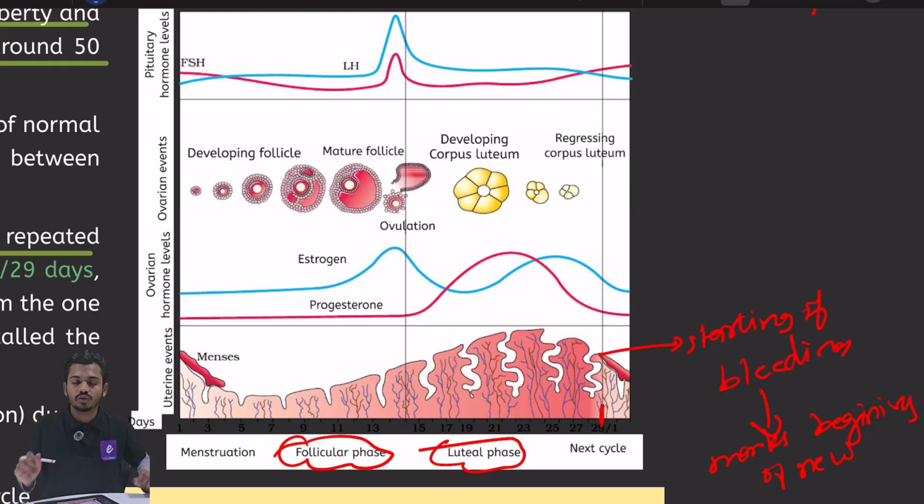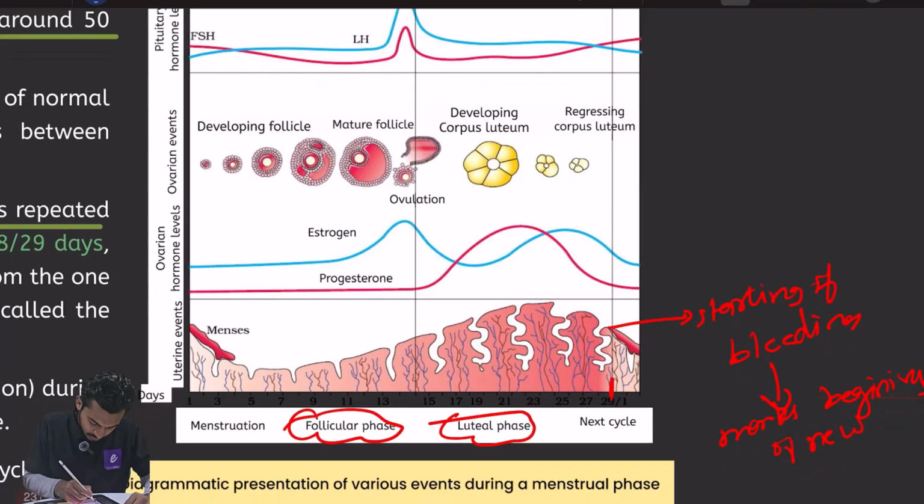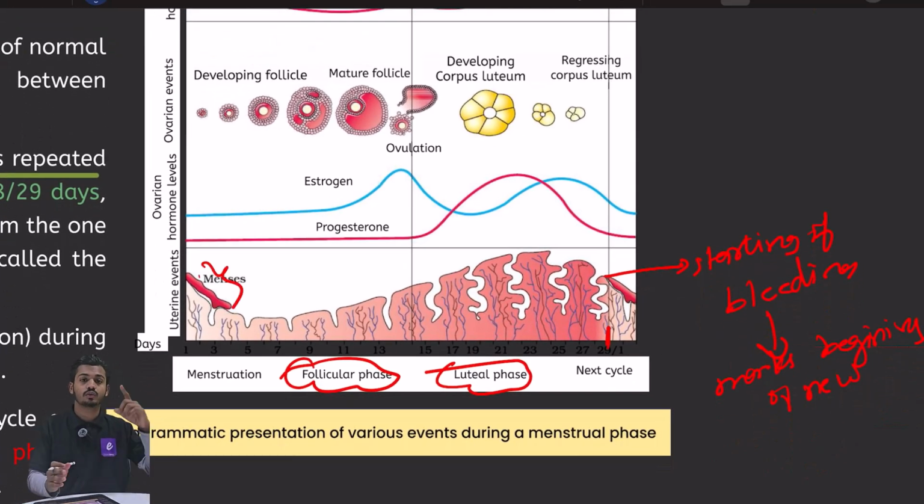Means what, friends? Women bleed for 3 to 5 days or 3 to 8 days, right? So when they bleed on the first day, that is when a new cycle has begun. When the new cycle begins, the old endometrium will fall, right? So at the starting of the new cycle, the old endometrium will fall. The endometrium which was made in the previous cycle will fall. So here it is important to understand that the day on which bleeding occurs marks the beginning of a new cycle.